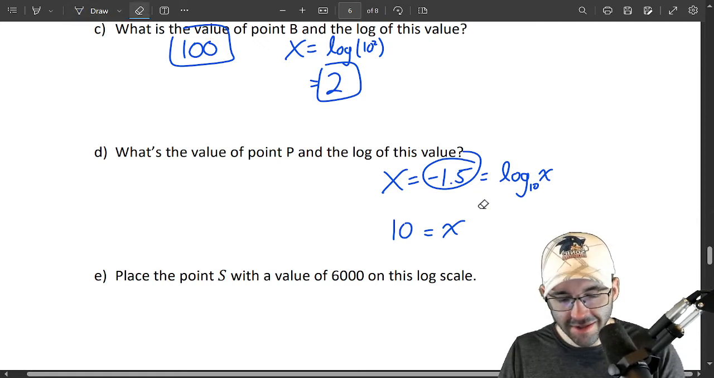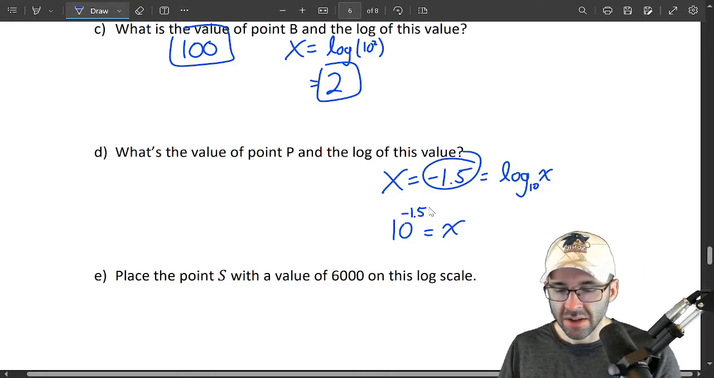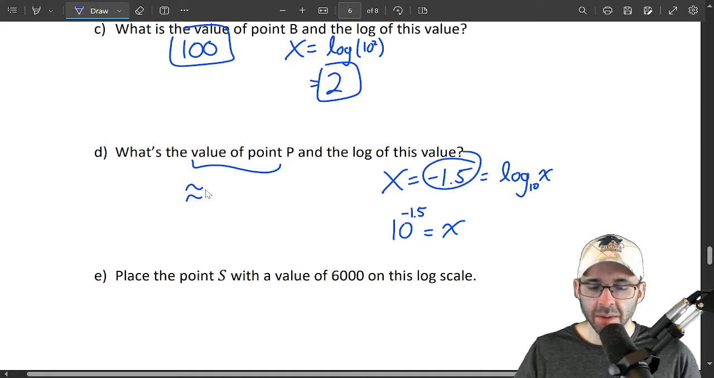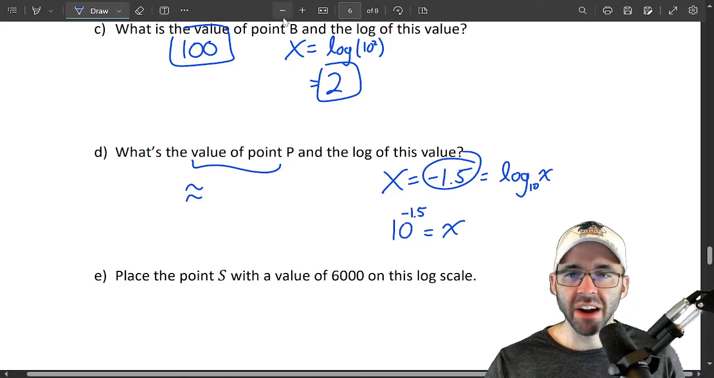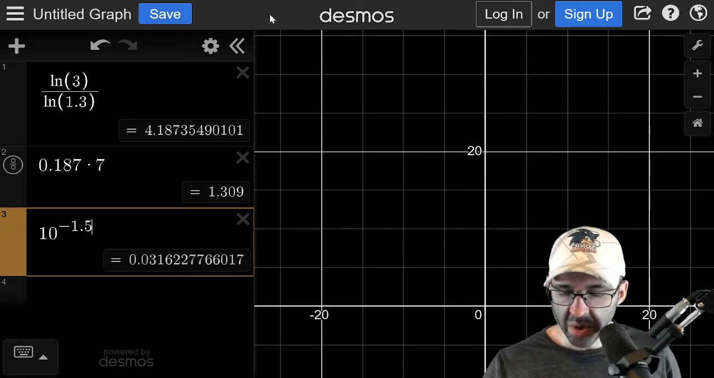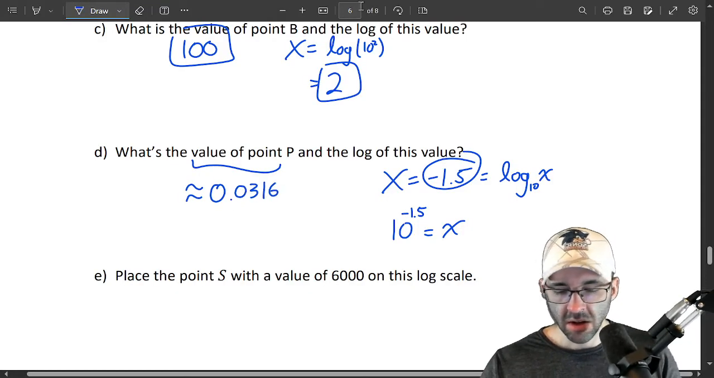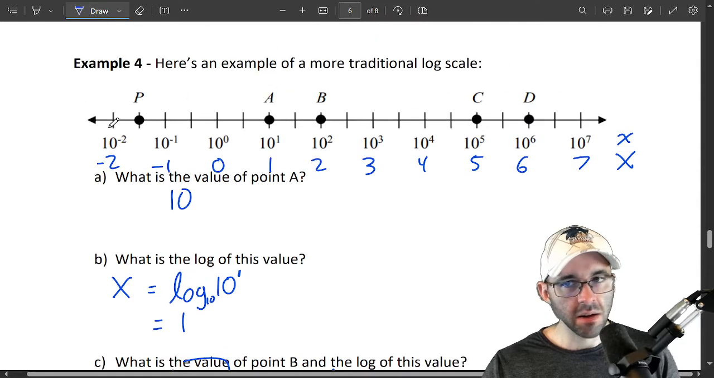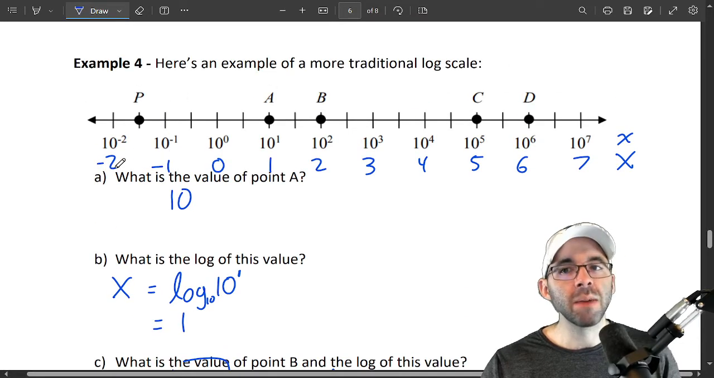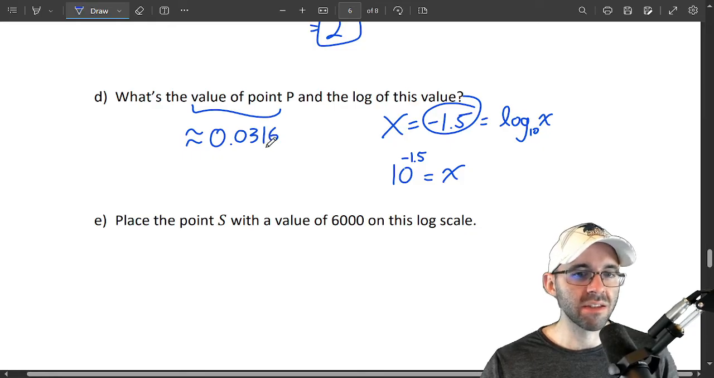Oops. The exponential function's over here. I got very worried there for a second. And we can plug this in with a calculator. So the value of point P, that's going to be 10 raised to the negative 1.5 power, which is about 0.0316. So it's not halfway between these 2 points. The logarithm is halfway between the logarithm of those 2 points. The actual value is about 3/100ths.